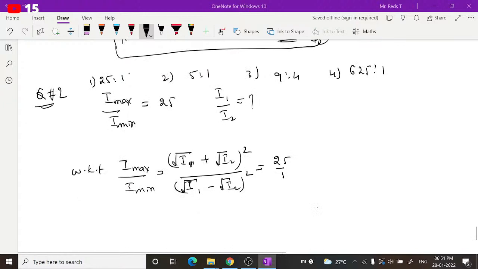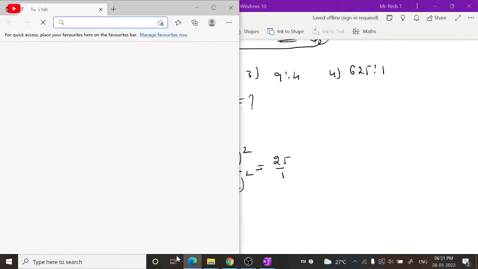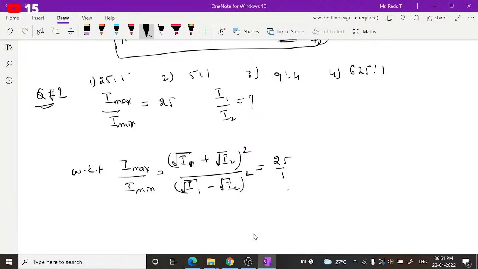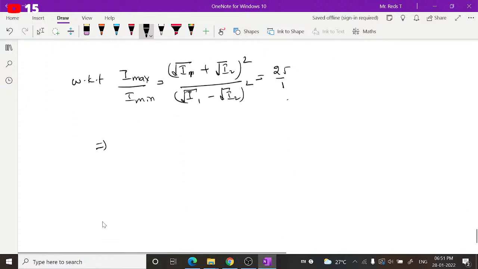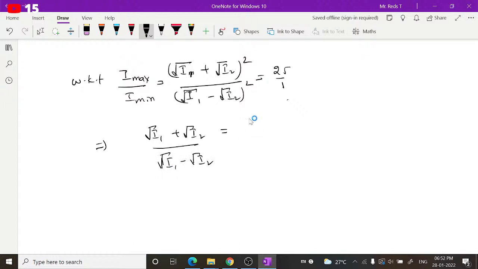Taking the square root, square root of I1 plus square root of I2 divided by square root of I1 minus square root of I2 is equal to root 25 by 1, which is 5 by 1.